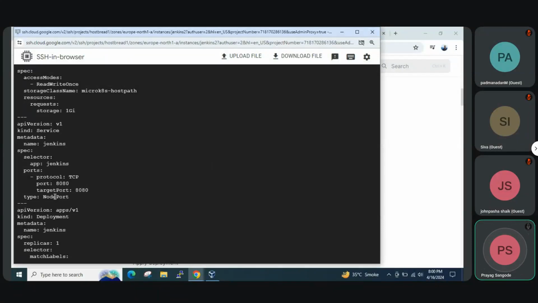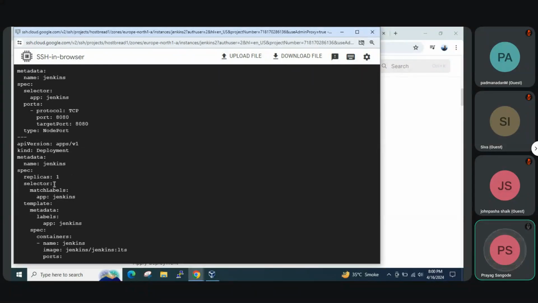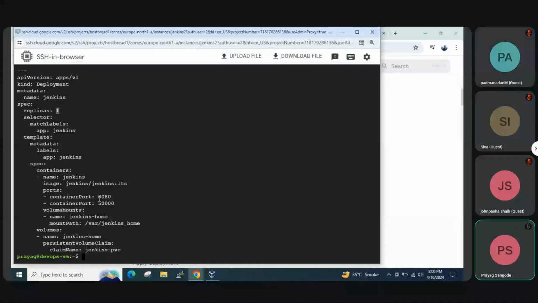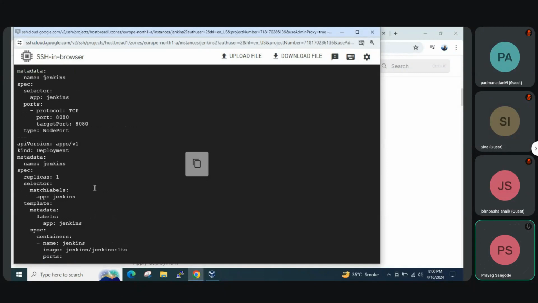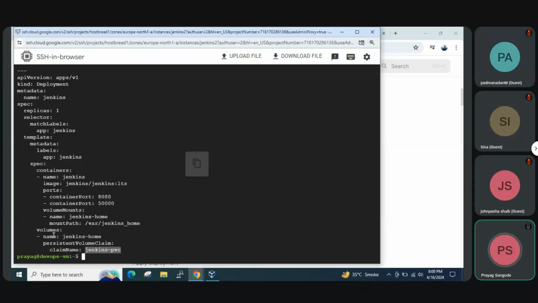But here the only option would be to use the node port, that is the public IP with some random 32,000 port number to access the Jenkins pod or deployment. Then we are creating one Jenkins replica. We are accessing it on port 8080, and the volume which we created, Jenkins home, this is the one, actually Jenkins PVC. Here we are defining the volume as Jenkins home. We are using it, and it will be mounted inside the container at /var/jenkins_home.